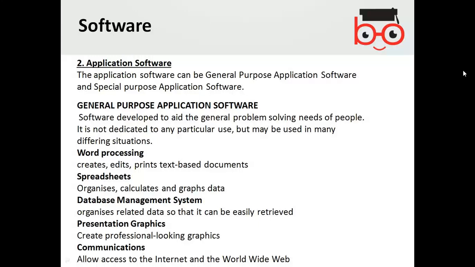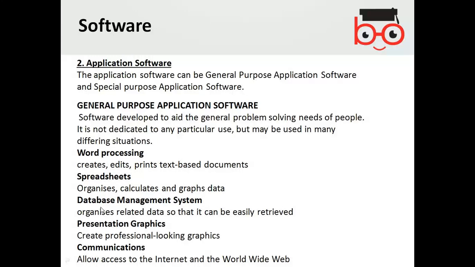So the general purpose, like word processing, you create and edit documents, like Notepad, WordPad. Text-based documents are all considered under word processing, like Microsoft Word. So that's the word processing. When you talk about spreadsheets, you organize and calculate the data into sheets or graphs. Microsoft Excel is also known as a spreadsheet.